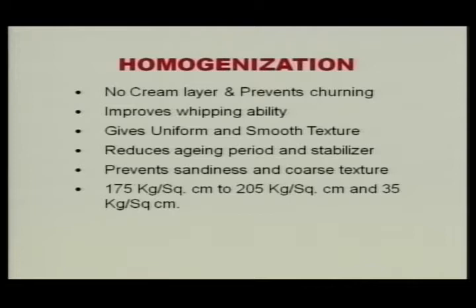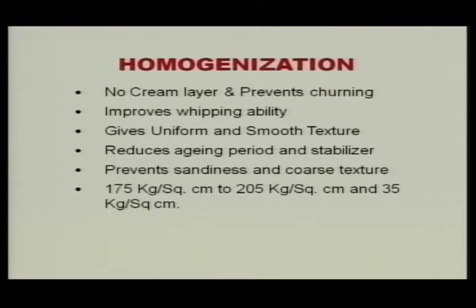Now we come to homogenization. It plays an important role. As we know, in homogenization the fat globule size is reduced to less than 2 microns. When we do homogenization, like for milk, the same purpose is served for ice cream also. There is no cream layer. It prevents churning of milk fat, because when we are freezing there could be chances of churning depending upon the fat content. So it prevents churning of the fat. It is more of a problem when we make softy ice cream.